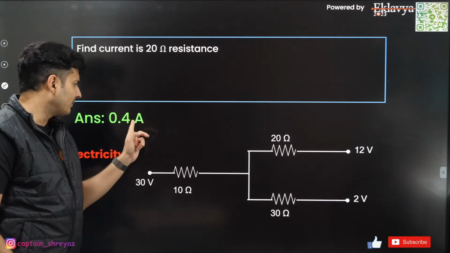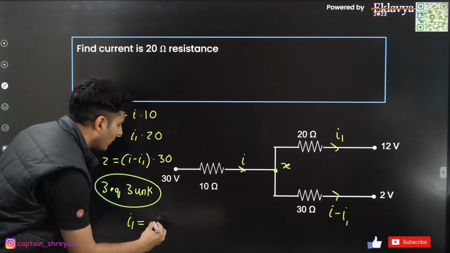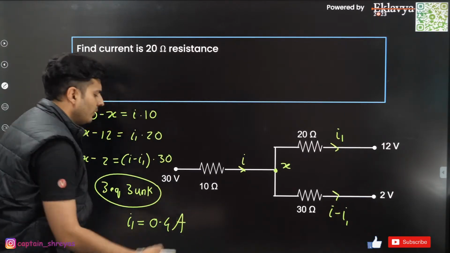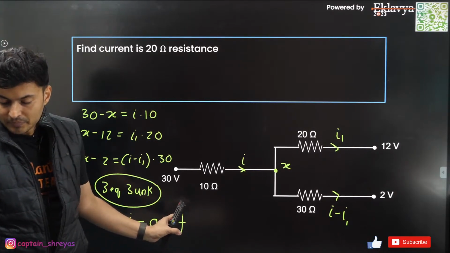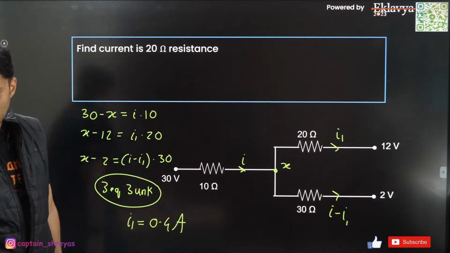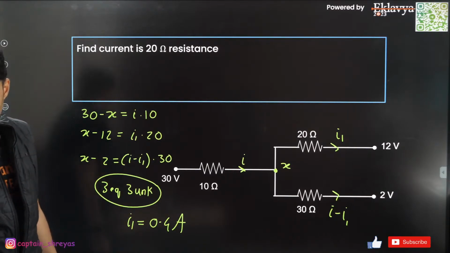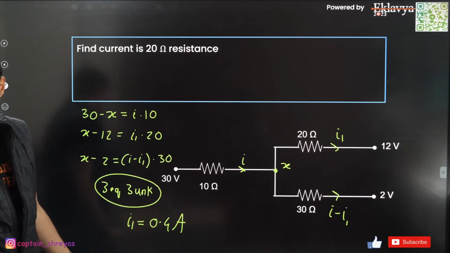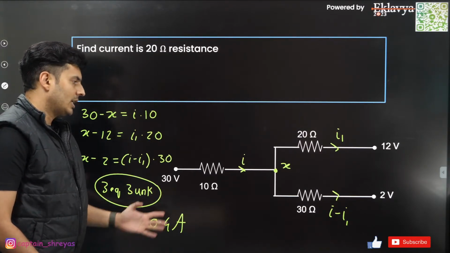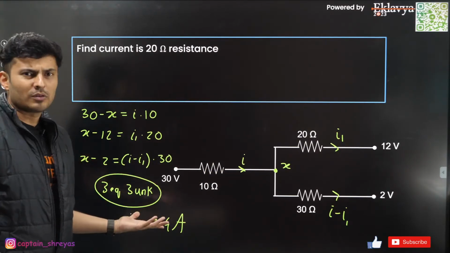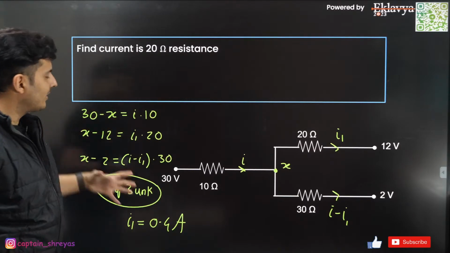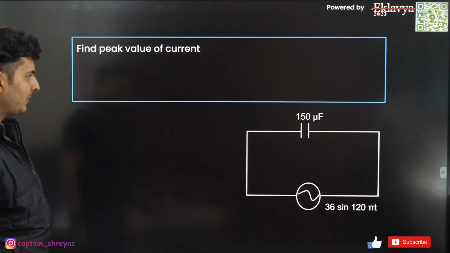Will you be able to do it after this? See if you get it as 0.4 amperes. You should get it as 0.4 amperes. Understood? Everyone? Yes? Pakka? You will be able to do this after that? Nothing great about this. It's just 3 equations, 3 unknowns. Nothing more, nothing less. Very good. Okay? So this is a beautiful technique of solving the question. It's like Kirchhoff's voltage law, but not exactly Kirchhoff's voltage law also at the same time.